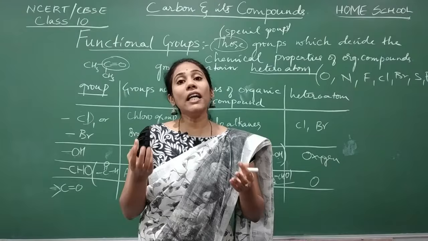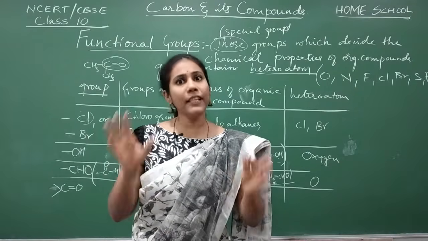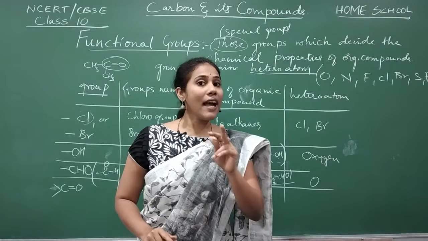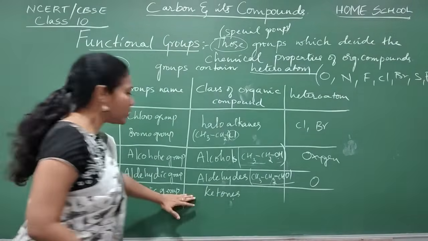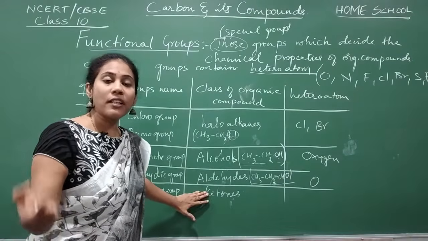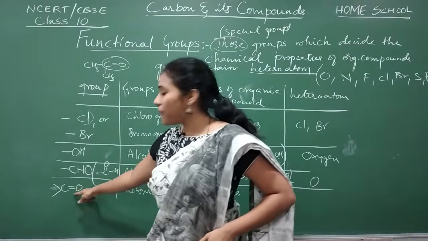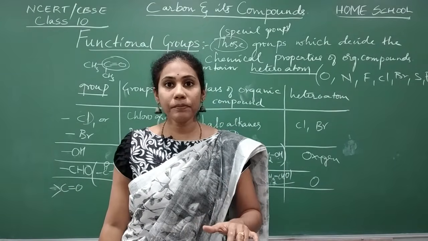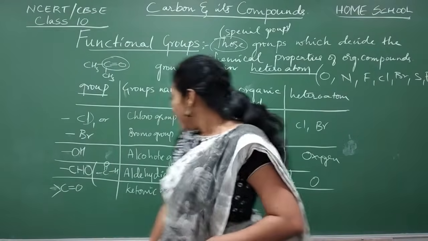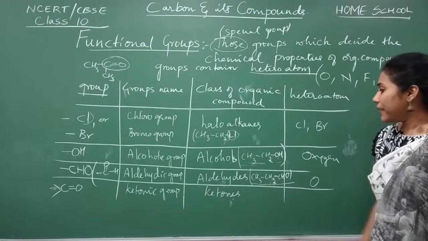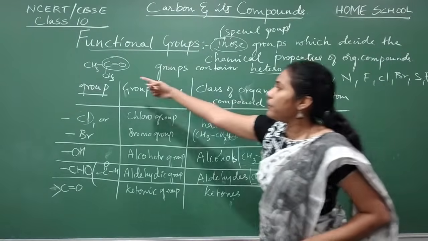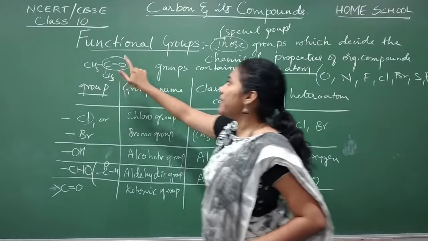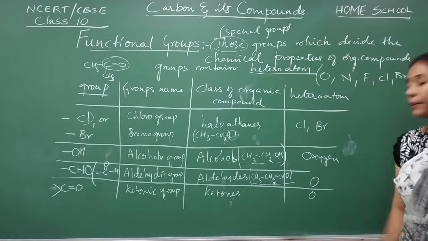And volatile nature is a property of organic compounds. Which type of organic compounds have this volatile nature? Ketones. Why do they have this nature? It is all because of the presence of this group. You see, the group is deciding the property here. Got to know? Fine. And which is the heteroatom in ketones, guys? This is the best example for ketone that I gave you. Which is the heteroatom? Other than carbon and hydrogen, which element is extra? Oxygen. Here also the heteroatom is oxygen.